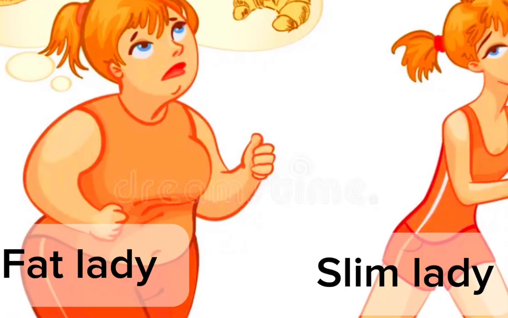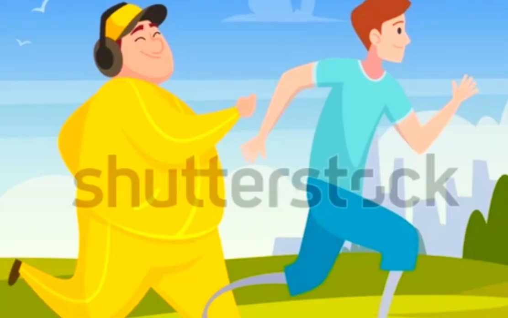Now, let's take, for instance, you have two individuals. One is very fat while the other one is very slim. Or in other words, one is light in weight while the other one is very heavy. If you set these two individuals on a race, which one will you think will get to the end point in a short time? The answer is simple. The one that is light tends to move faster than the one that is heavy. Why? Because the one with a very heavy mass tends to move slower compared to the one with a light mass.